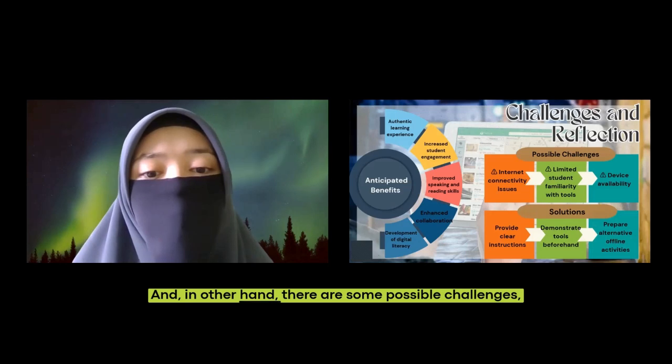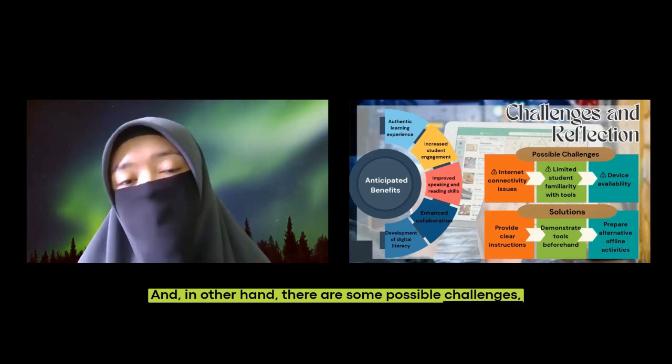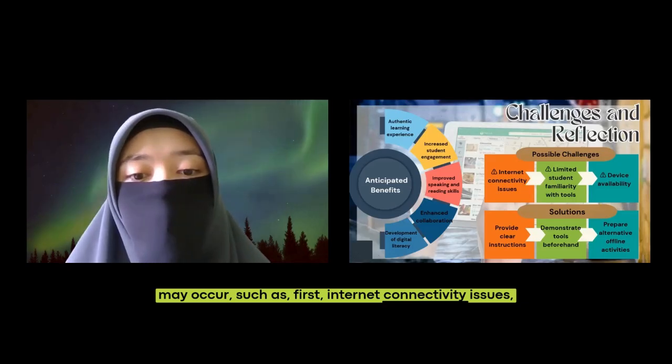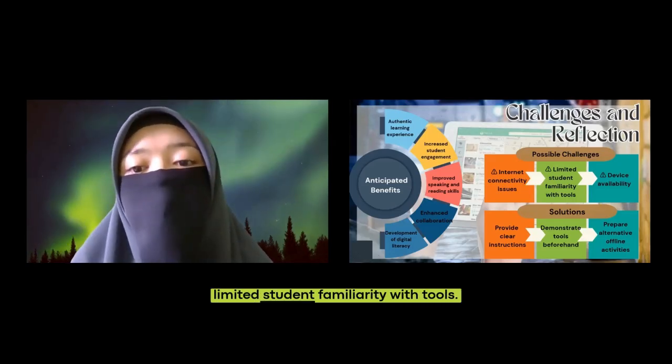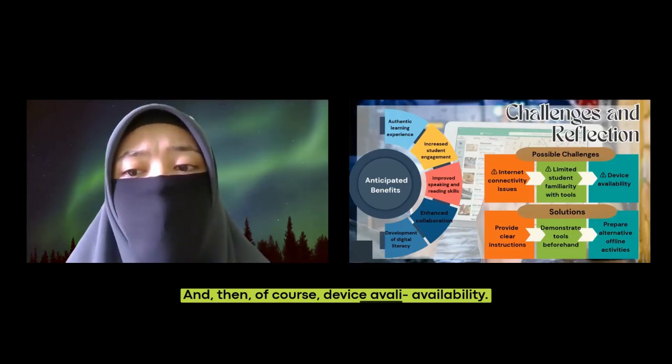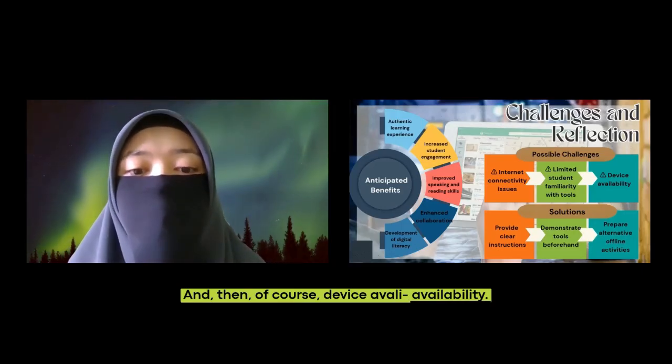On the other hand, there are some possible challenges that may occur, such as, first, internet connectivity issues, limited student familiarity with tools, and then, of course, device availability.